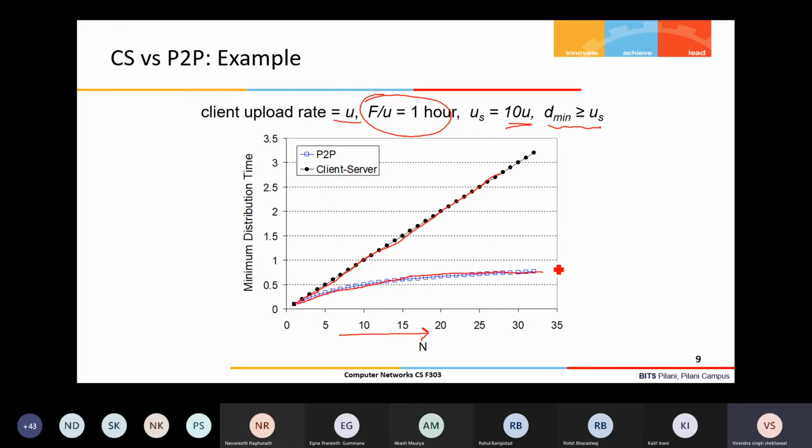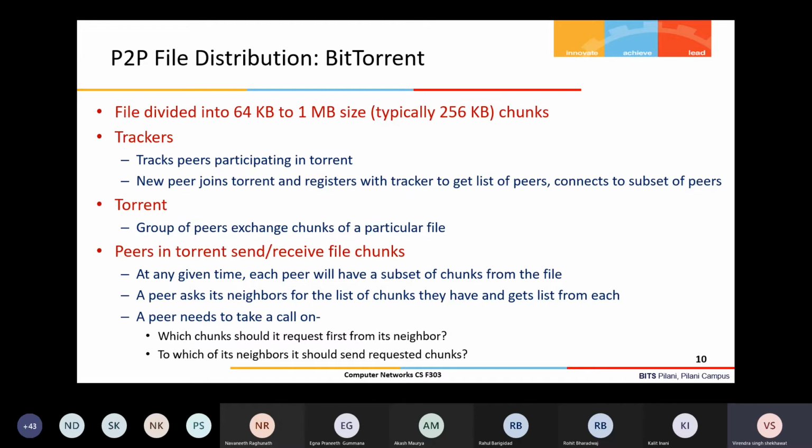As the number of peers increases, the total time required to distribute the file among the peers does not increase linearly in the peer-to-peer case. So this graph and that example we have also seen, right?